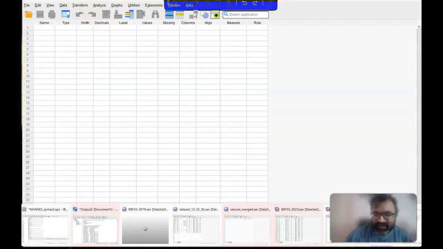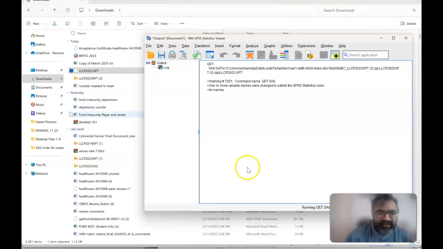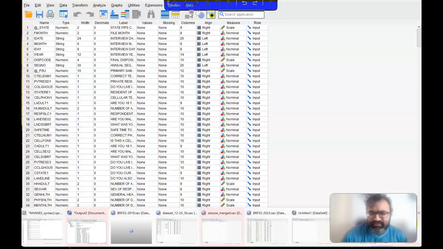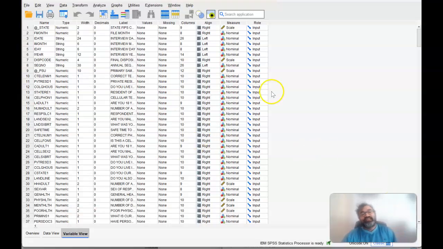Okay, so this is taking a while. I'm not sure why, but let's try the other route that I showed you. You can move this, drag this onto any SPSS window, and you should be able to retrieve the file in that way. All right, so seems like the double click, I'm sorry, seems like the dragging actually worked. So I would do that route.